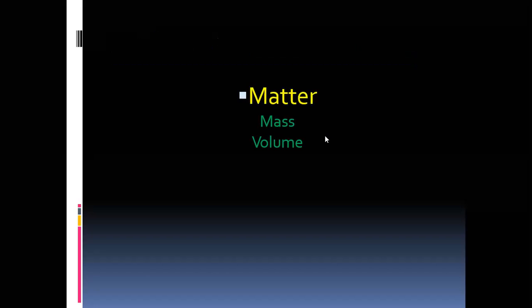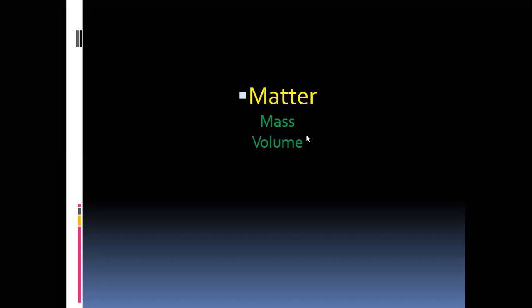Then, firstly, what is matter? To define matter, we have to consider mass. Any object which has certain mass, that means certain kg, gram, etc., and which occupies certain volume to keep it, that substance is matter.